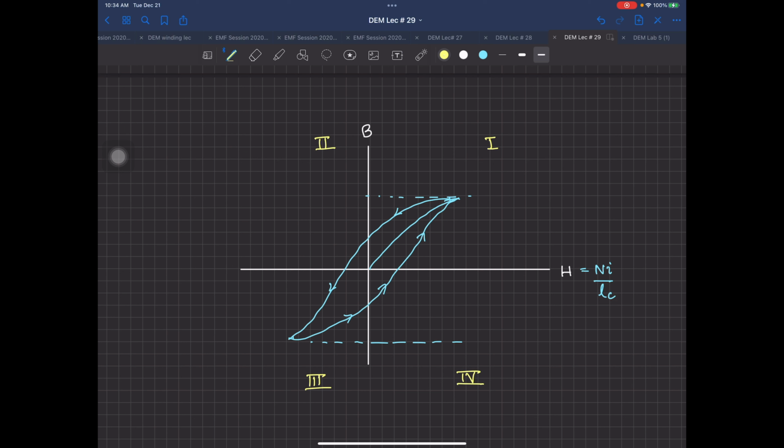Now here, is the magnet being applied a negative H? Does that mean the magnet will stay in the first quadrant all the time? Give me an answer on this one: will the magnet remain in the first quadrant or go in the second, third, or fourth?